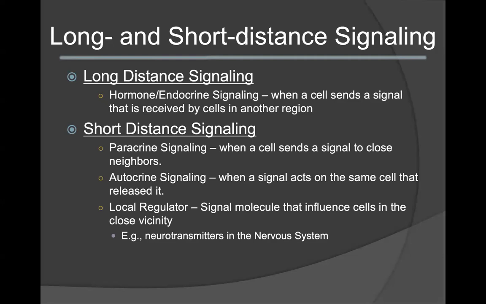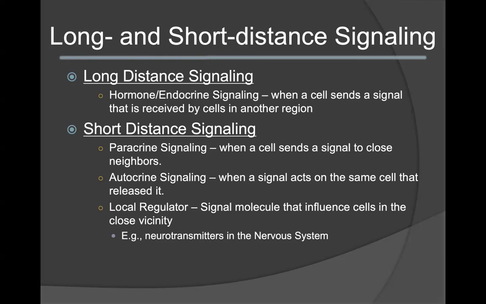When a signal is acting on the same cell that produces the signal, that is called autocrine signaling. Paracrine signaling, on the other hand, is when a cell sends the signal and the neighboring cells in the close vicinity will respond to that signal.